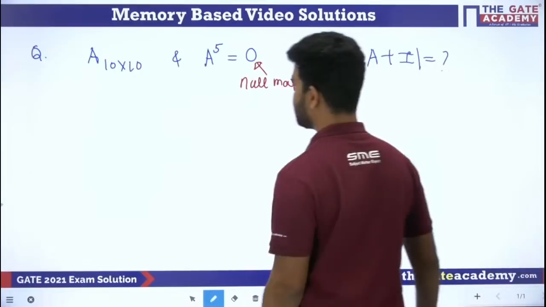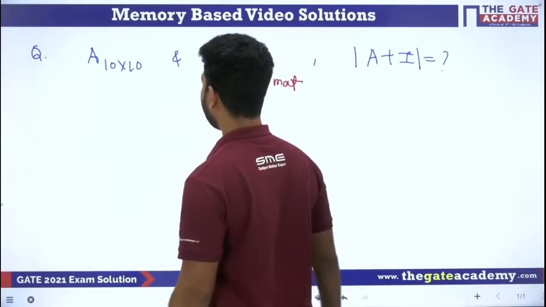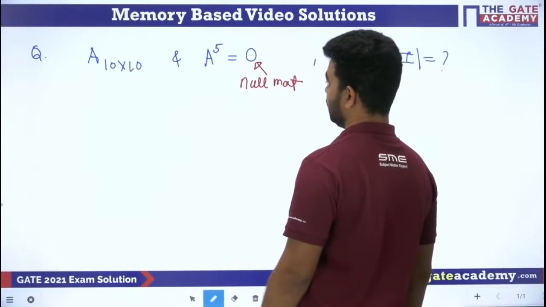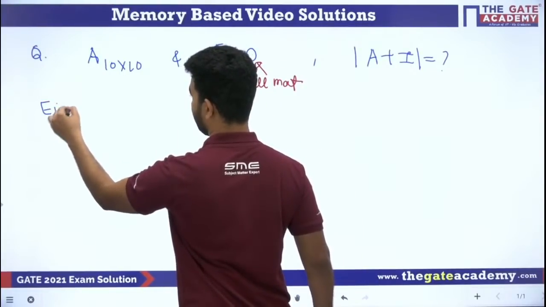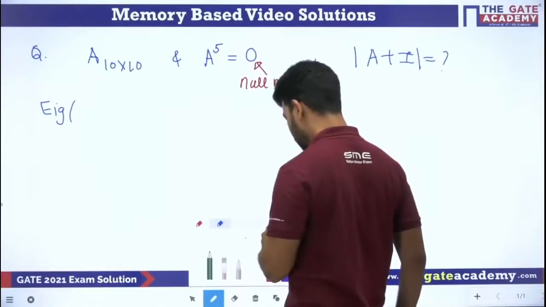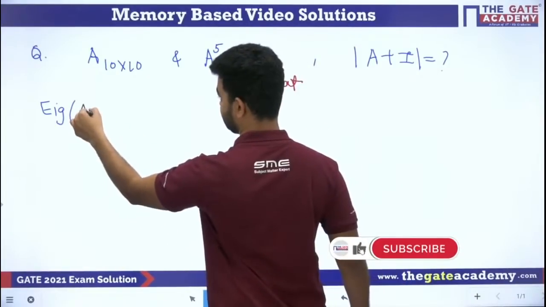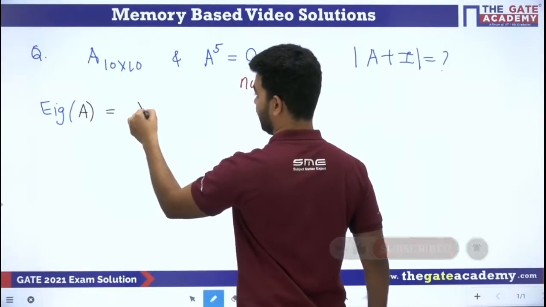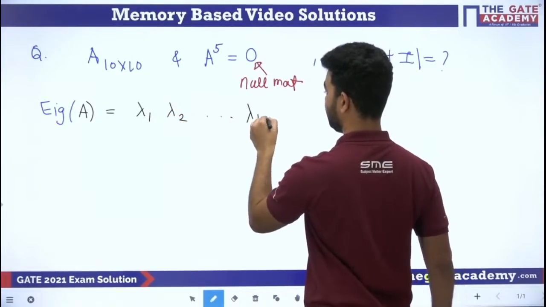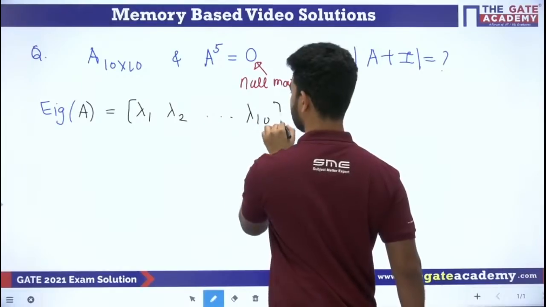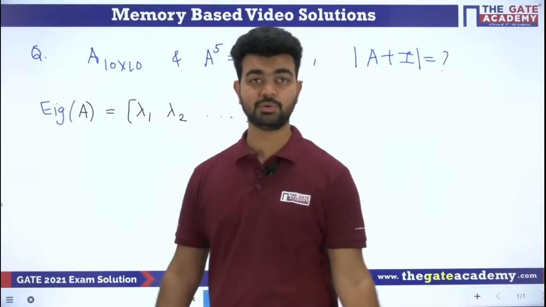So the determinant of A plus I we have to find out. How will we start? We'll start with this. The eigenvalues of A are lambda 1, lambda 2, up to lambda 10. There will be 10 eigenvalues if the matrix is 10 cross 10, obviously, right? This is what we know.